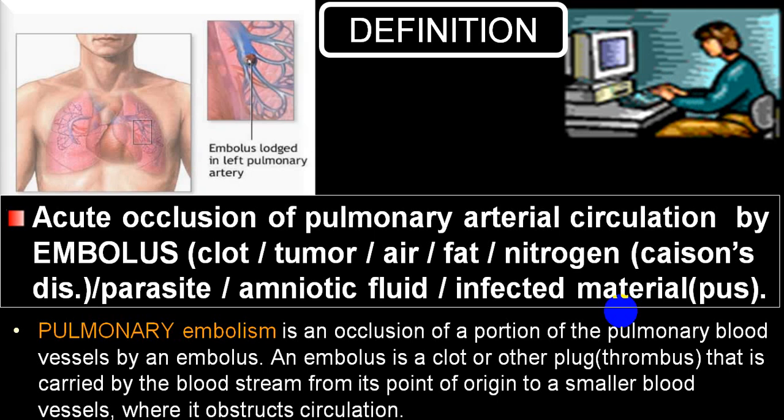Now what is an embolus? An embolus is a material, by and large made up of a clot, which is dislodged from its primary origin site and blocks the blood vessel at a distal site which is smaller than the size of the embolus.